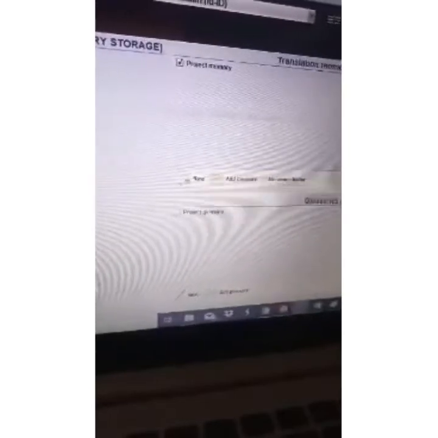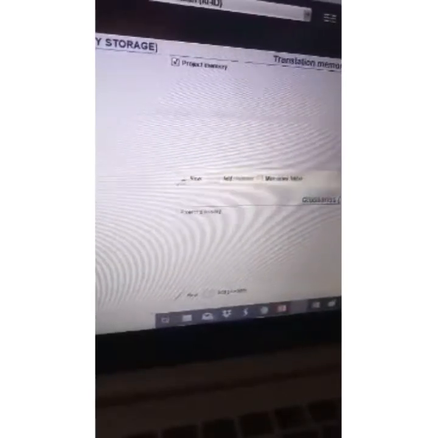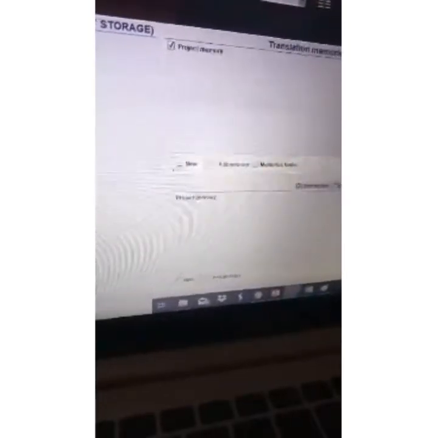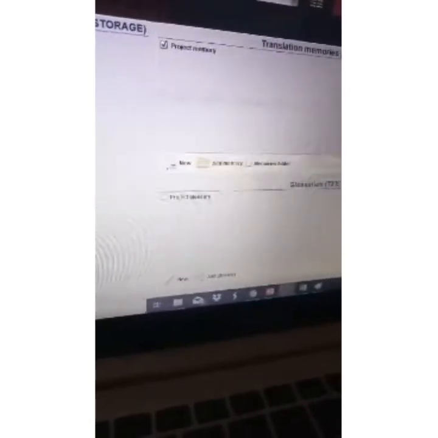So all Studio term bases, and any other term base that uses the TBX format, have to be converted in an external tool before they can be opened in CafeTran. Just like translation memories, if I had any saved glossaries, they would appear here.